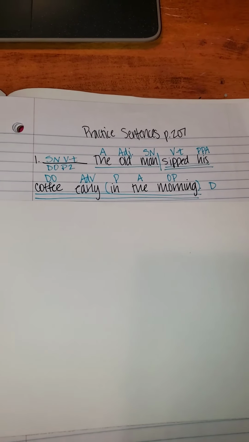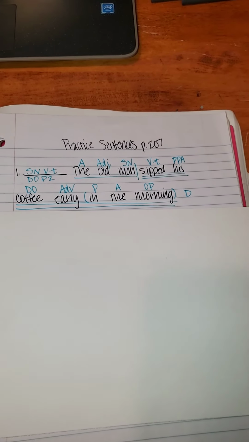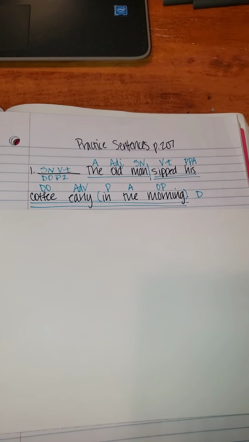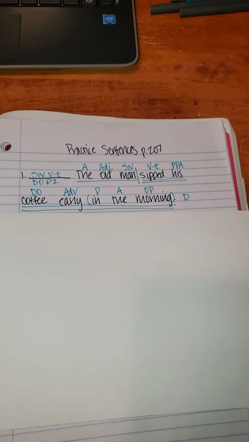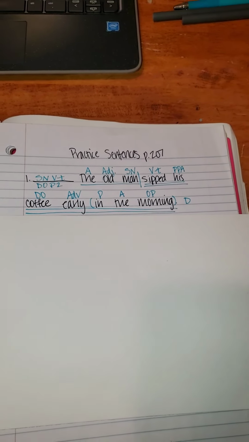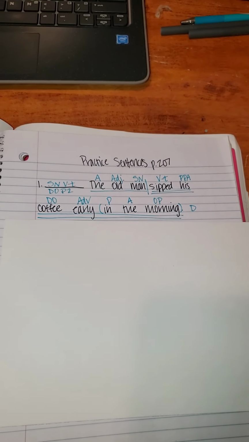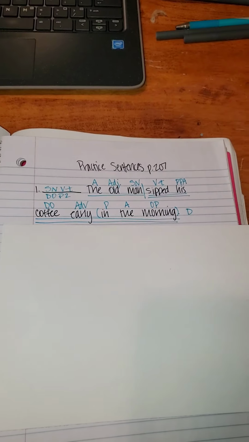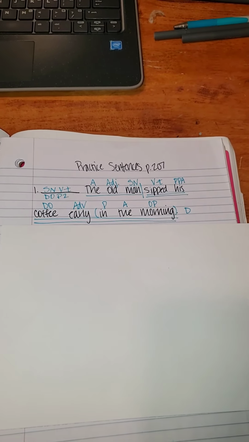All right. Whose coffee? His, possessive pronoun, adjective. Sipped when? Early, adjective. In, preposition. In what? Morning, object of the preposition. The, article, adjective. What kind of man? Old, adjective. The, article, adjective. Subject, noun, transitive verb, direct object, pattern 2.